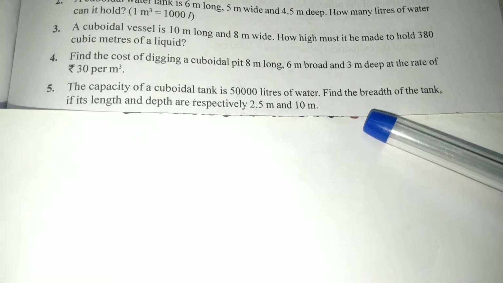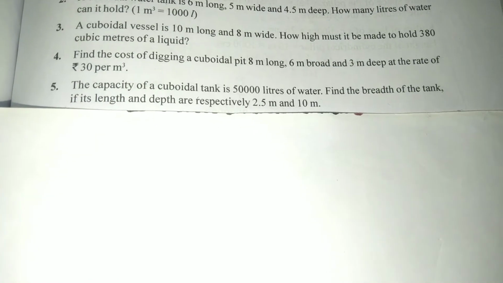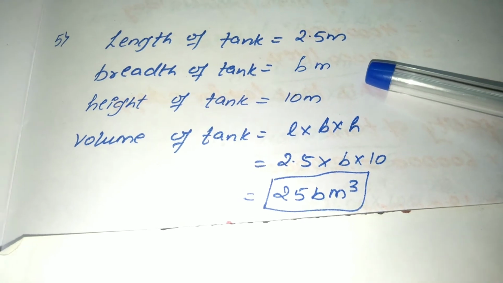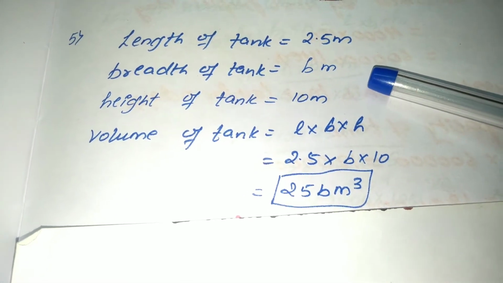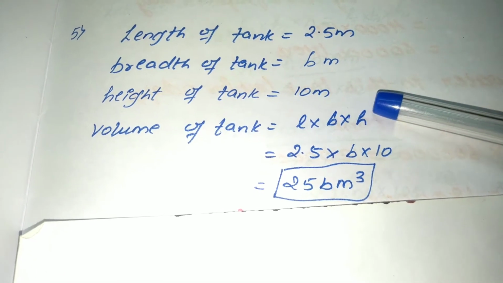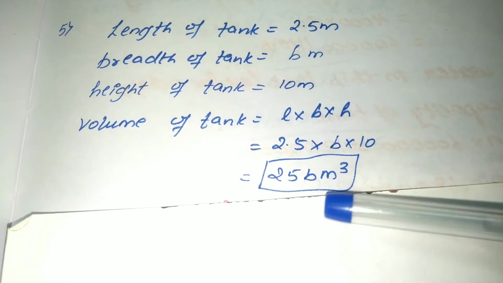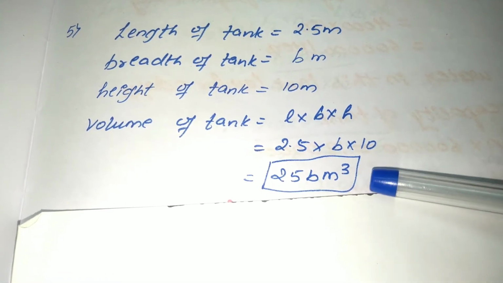In your third question, it was regarding to find out the height. Similar way here in this question, you are going to find out the breadth of the tank, children. So I have written the values as per your question. Length is given 2.5 meter, breadth is not given, so I am taking it as B meters, and height is 10 meters. Volume becomes 2.5 into B into 10, that is 25 B meter cube. B value is not given, so I will keep it as B only.